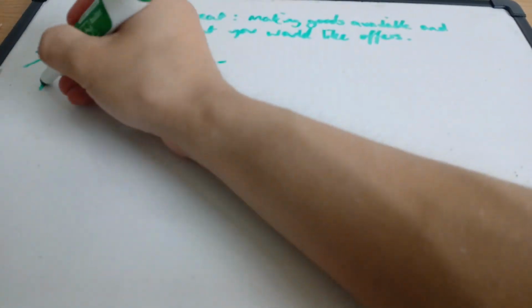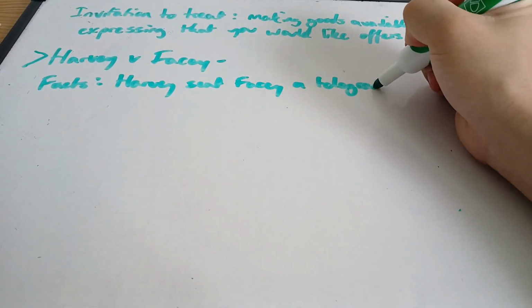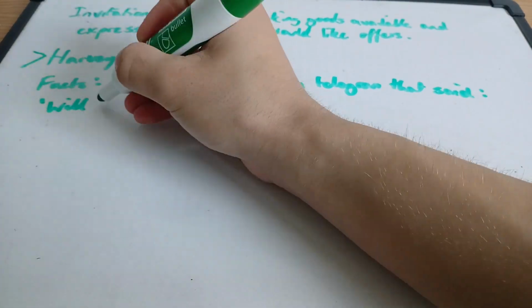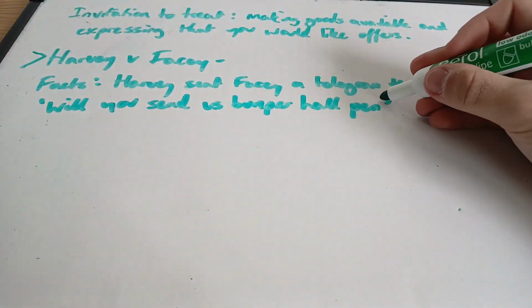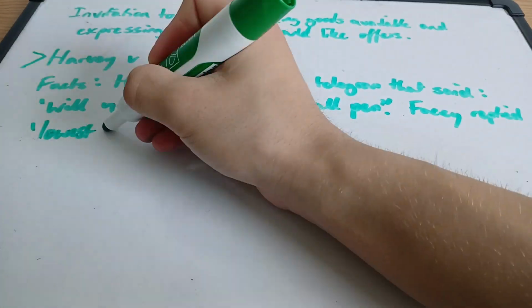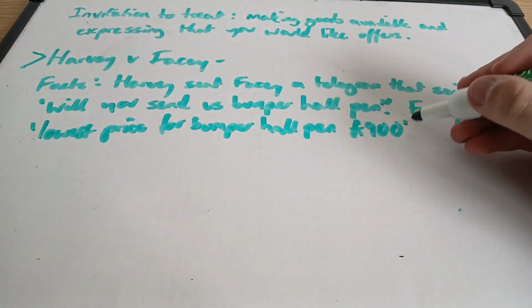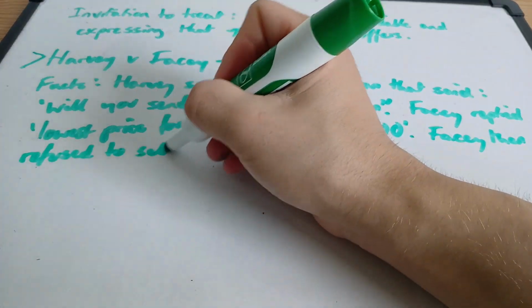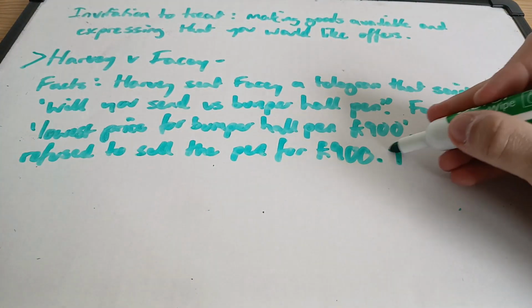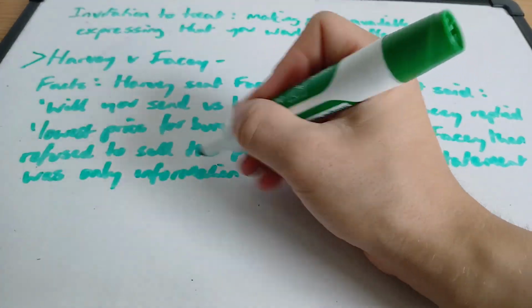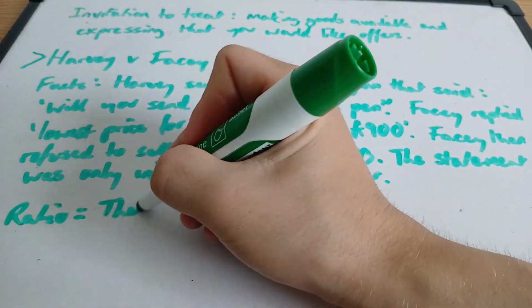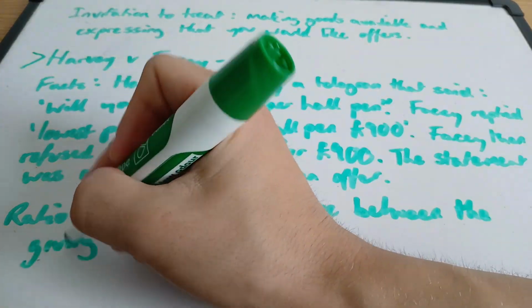The next case I'm going to look at is Harvey vs. Facey. Harvey sent Facey a telegram that said, "Will you send us Bumper Hall pen?" Facey replied, "Lowest price for Bumper Hall pen, £900." Facey then refused to sell the pen for £900. The statement was only information, not an offer. So the ratio or key point of this case is that there's a difference between the giving of information and an offer.